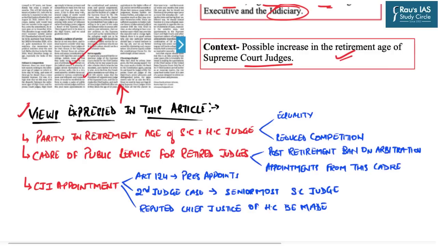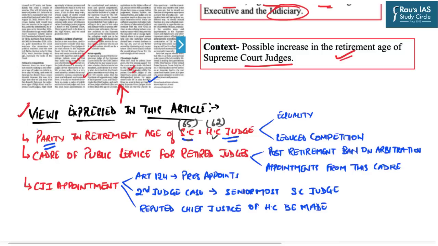There are three important views which are expressed in this particular article. First, the author says that there must be parity in the retirement age of Supreme Court and High Court judges. As we all know, the Constitution has provided the retirement age of a Supreme Court judge to be 65 years and of a High Court judge to be 62 years. This author says that the retirement age of the Supreme Court and High Court judge must be equal.